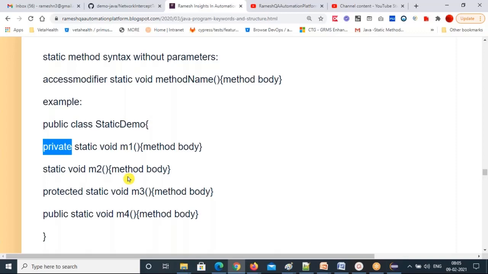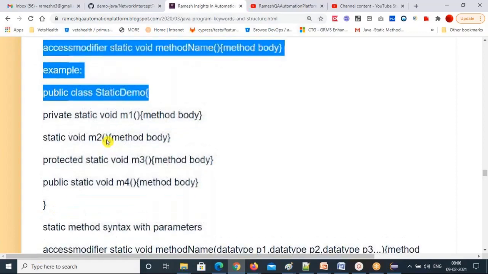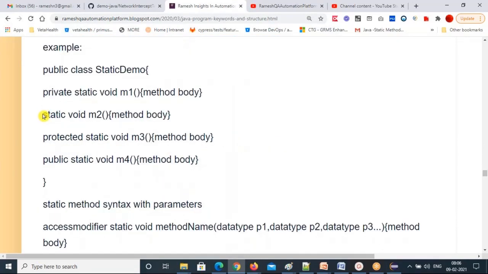Again, I'm repeating one more time. Where can you use private? If you apply the private keyword on a method, where can you use that private method? In the same class, anywhere you can use it, within this body only. Next, this is the default access modifier, right?